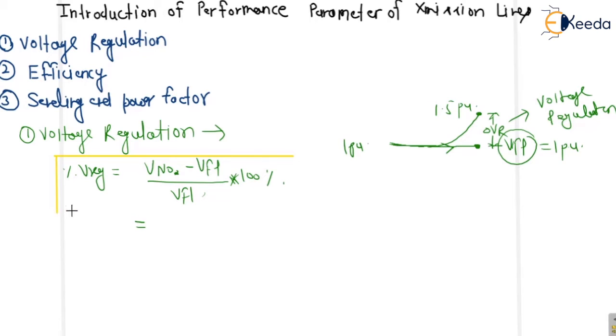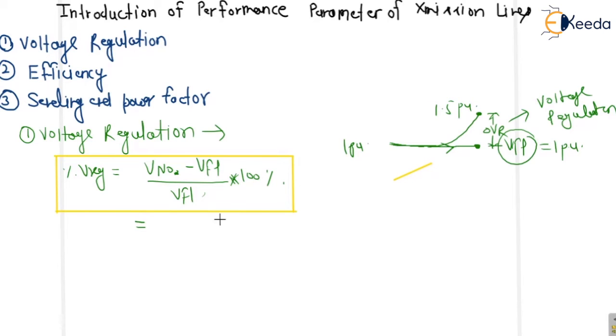You can understand this concept very carefully. You will deal with this in machines when you study them, but right now I am teaching power system, and if I am talking about the transmission line, then the increment in voltage when we throw off the load will be called as voltage regulation. If you're talking about the voltage regulation, this is the formula.